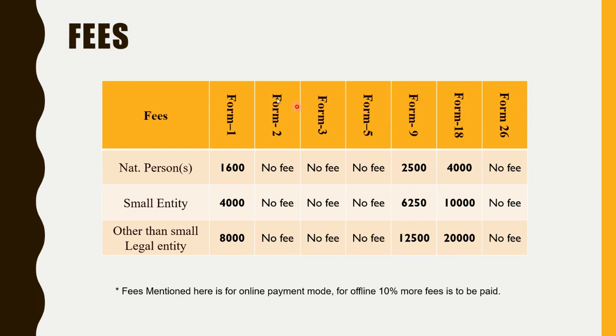For patent application fees for a natural person, these are the different forms you need to fill up while filing the patent application. So form one, that is the name of the inventors and residential proofs and all. The fee is 1600 rupees for a natural person.